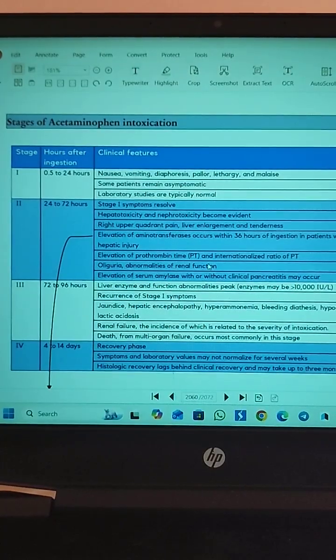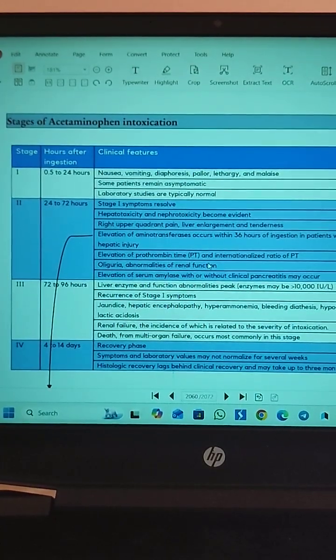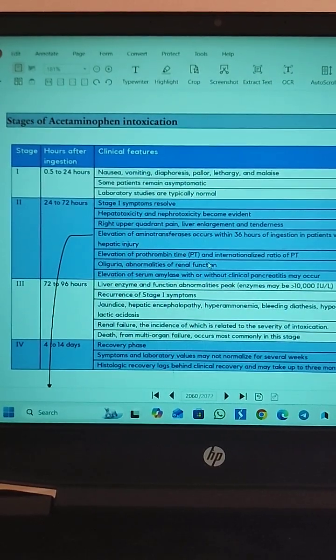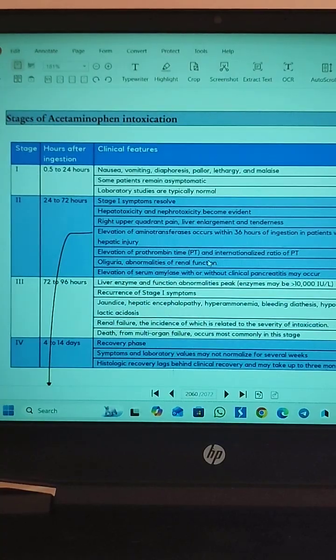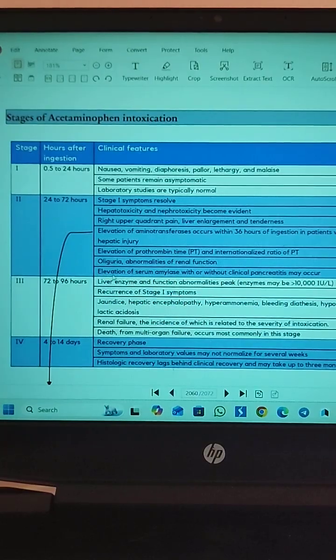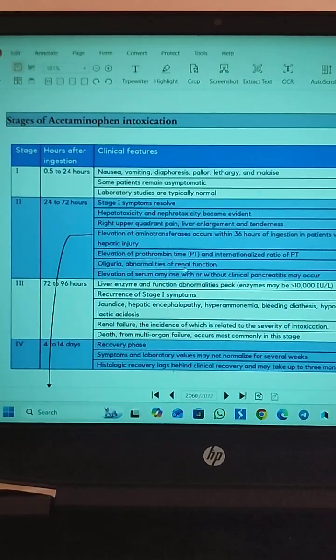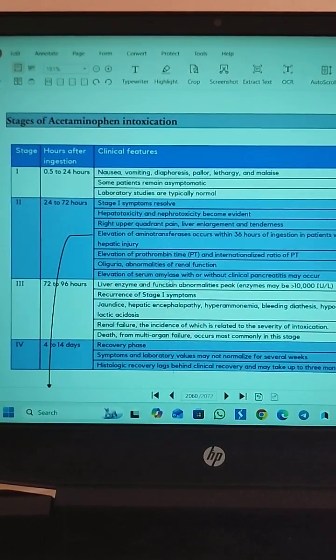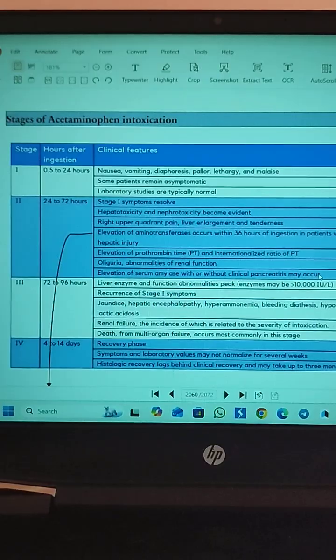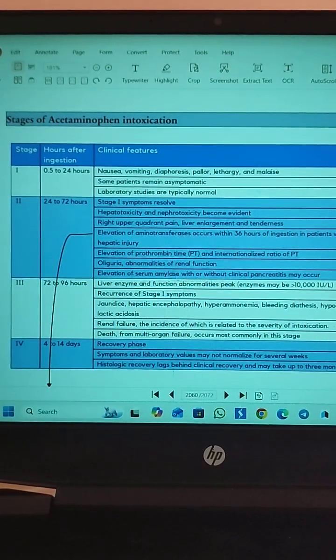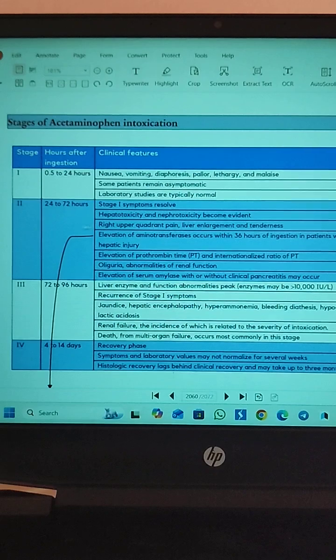This mainly occurs within 36 hours of ingestion in patients with hepatic injury. There will be an elevation of the aminotransferases, and also elevation of the prothrombin time and international ratio of PT, oliguria and abnormalities of the renal function, and elevation of the serum amylase with or without clinical pancreatitis may occur. So these are the main enzymes increased in this 24 to 72 hours second stage.